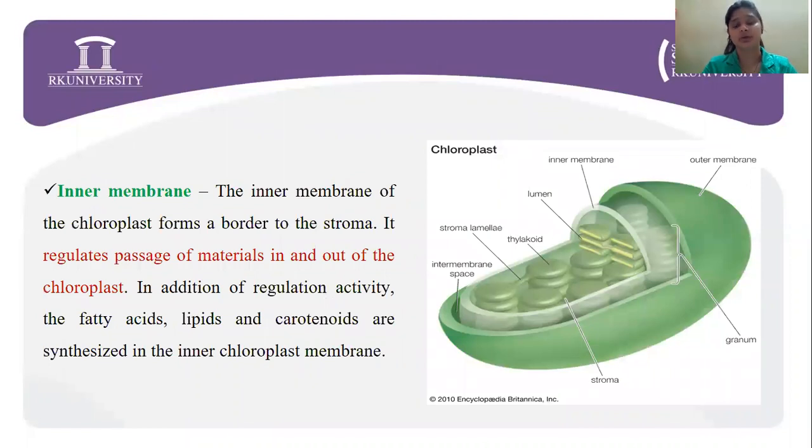Now, the inner membrane of the chloroplast. It forms the border to the stroma. Stroma is nothing but the liquid present inside the chloroplast. It regulates passage of molecules in and out of the chloroplast. In addition to regulation activity, fatty acids, lipids and carotenoids are synthesized in the inner chloroplast membrane. So this is also a function of the inner membrane.